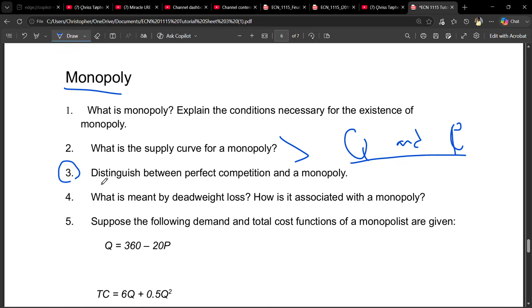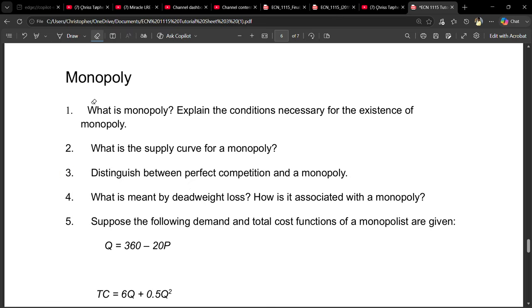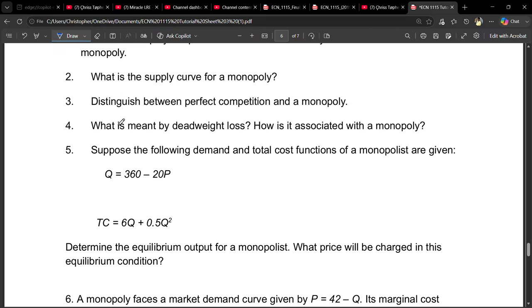Question three is saying distinguish between the perfect competition and the monopoly. So distinguishing between these two market structures, you just have to understand. I've been talking about this actually. You can try to refer to the other videos, the video about perfect competition and monopoly. Cutting the story short, just illustrate the features in the perfect competition and the features in the monopoly.